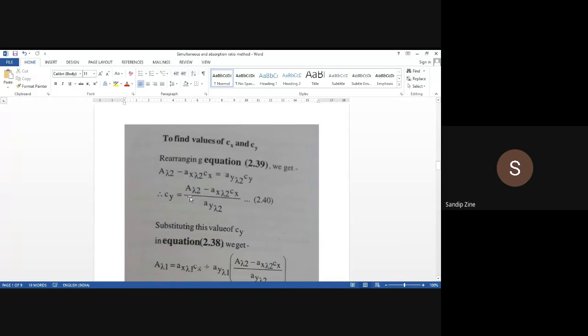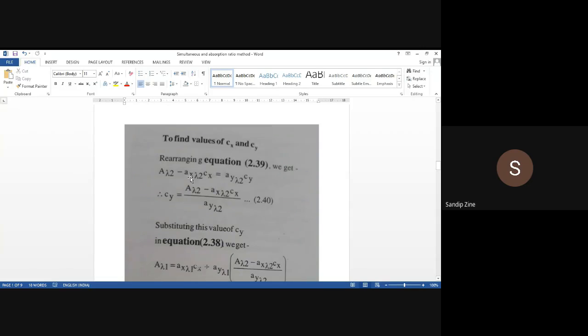Then the concentration of Cy, isn't it? So this is Cy, and we have written it separately. Cy is equal to absorbance at wavelength 2, this factor, minus absorptivity value of X component at wavelength 2 into Cx.